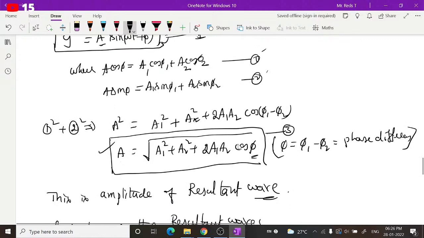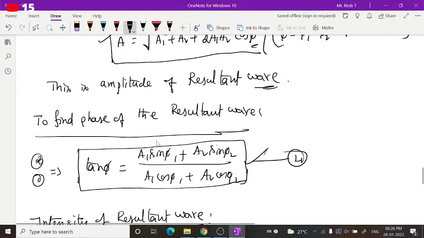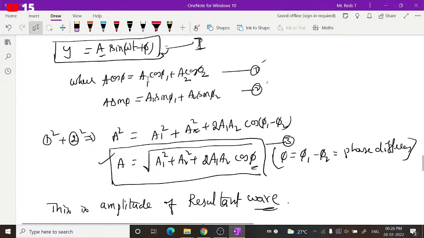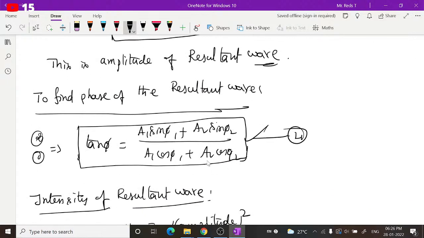So now we can say this gives you the amplitude of the resulting wave. By making use of this, you can also try to find the intensity of the resultant wave. If you want to find the phase of the resultant wave, from these two equations, if you divide the second equation by the first equation, you get tan phi is equal to this. We say this gives you the phase of the resultant wave.